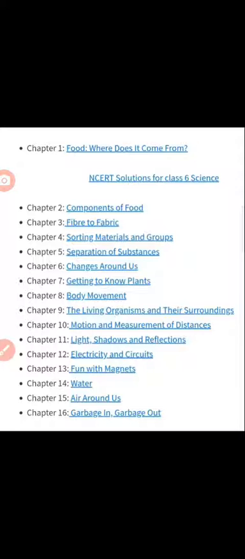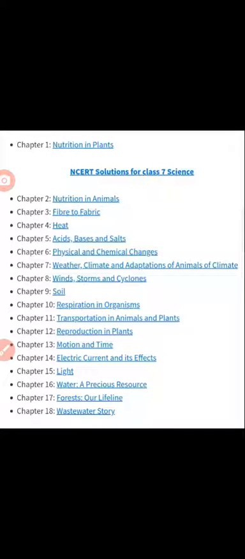These are the 16 chapters which we are discussing in the 6th class science syllabus, and we will go on to the 7th class. The 7th class science syllabus is almost related to the 6th class science syllabus. Actually this is the application of the 6th class science syllabus. In chapter 1 we will discuss nutrition in plants, and second chapter we will discuss nutrition in animals, and